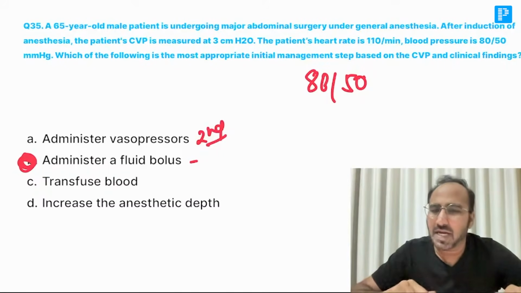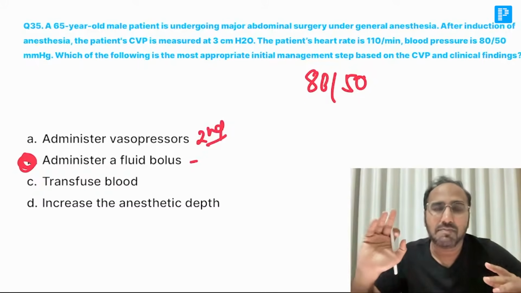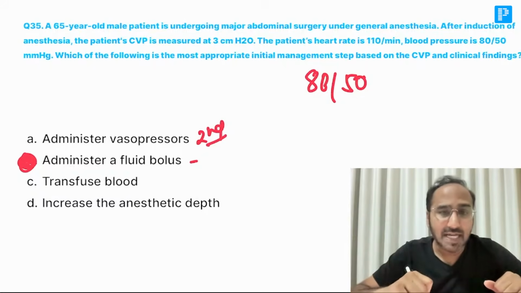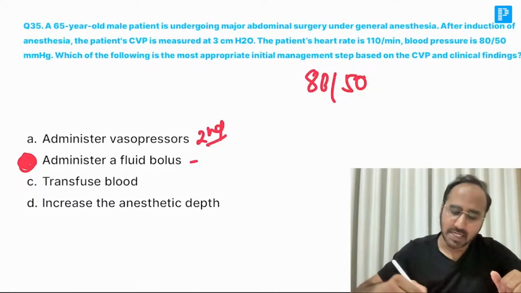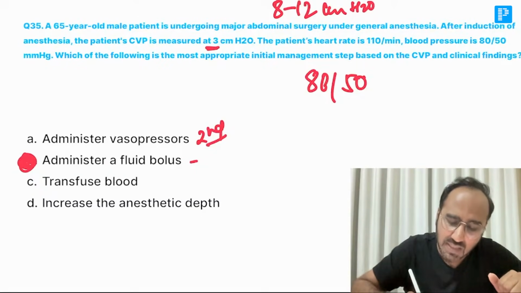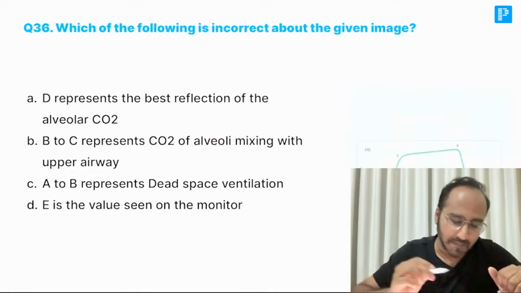There is no need of blood transfusion unless the case mentions that the patient is having some blood loss. And no need to increase the depth also. Already the BP is low, so no need to increase the depth. So normal CVP should be how much, guys? It should be 8 to 12 centimeters of water. His CVP is 3. It is critically low. So give a good amount of fluid to the patient.